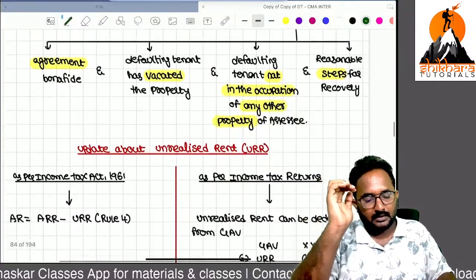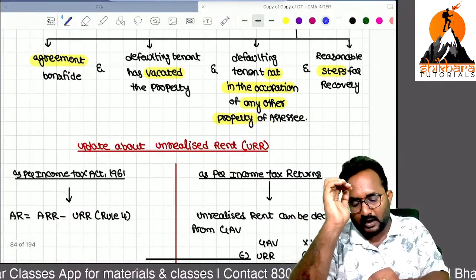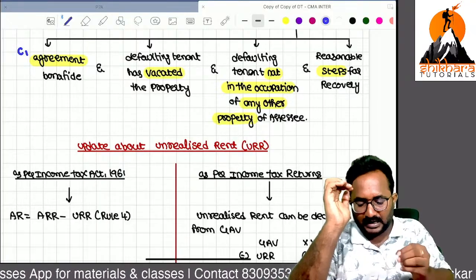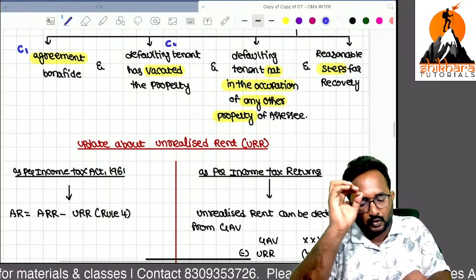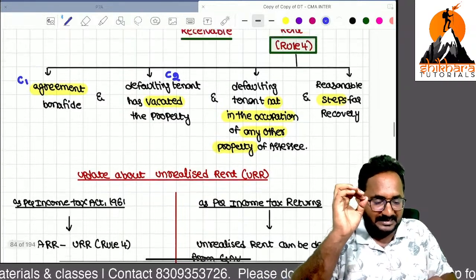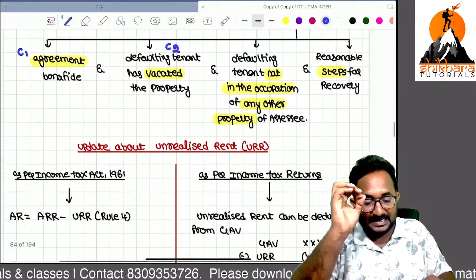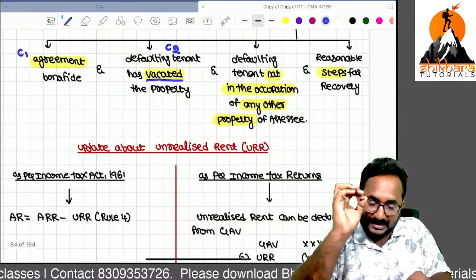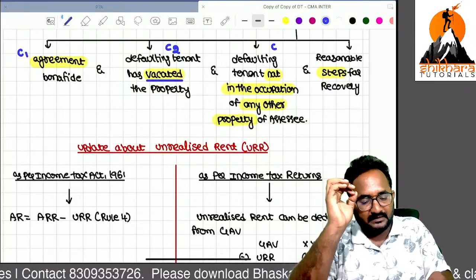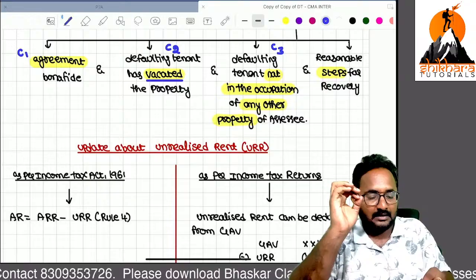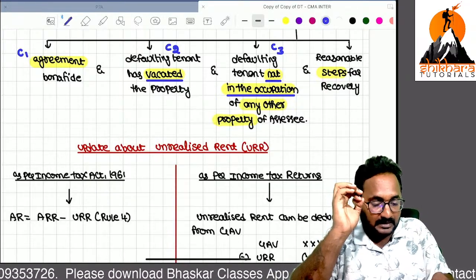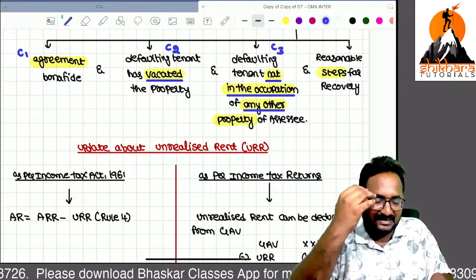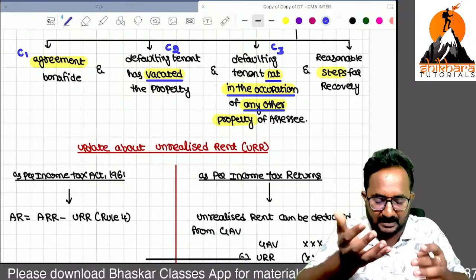Now, take condition 1. That means rule 4 condition 1: the agreement is bona fide. So 2 months rent is not given by the tenant. The tenant is called a defaulting tenant, and should vacate the property. Yes, the defaulting tenant is not in occupation of any other property of the owner. Sir, he is defaulting in the payment of rent.